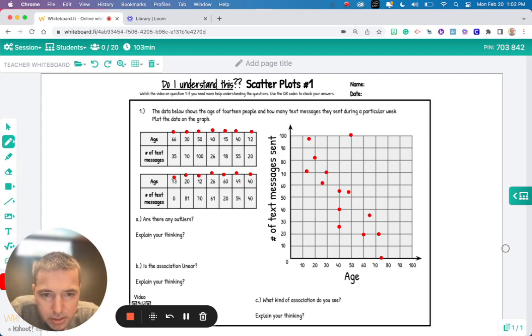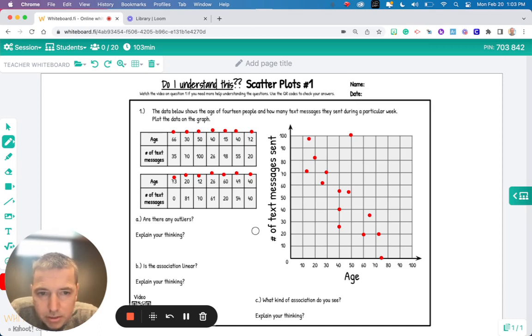And you can definitely see a correlation here. It looks like the young people, I would say the people 30 and under, sent a lot of text messages, right? And the older people, for the most part, sent much less. I can see these dots kind of going down, right? If I put a straight line here, most of these dots would be around that line. So let's answer the questions.